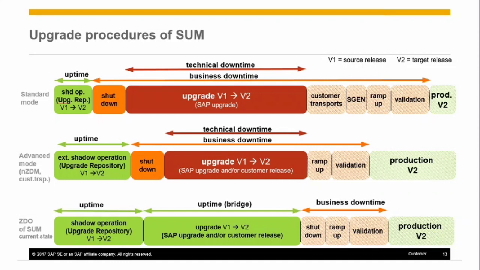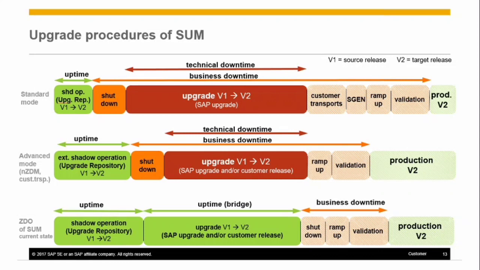With the help of the recordings, the shadow tables will be updated after the upgrade and update phases in the uptime. The majority of the recording updates are run in the uptime. Only the delta, that is the remaining 10%, has to run just before the switch in the downtime.